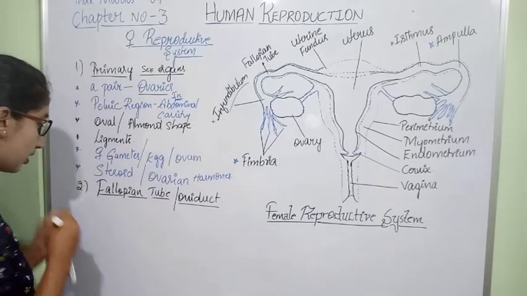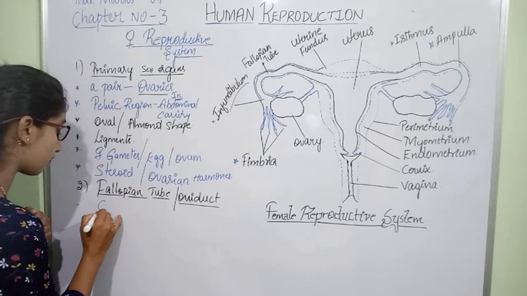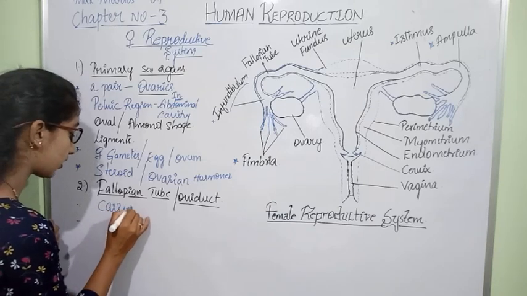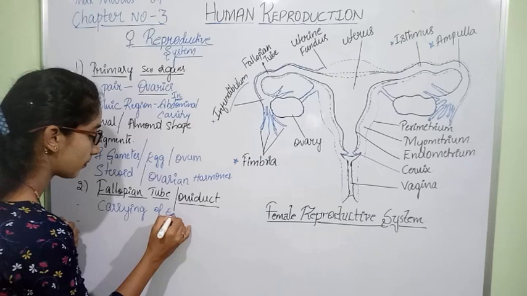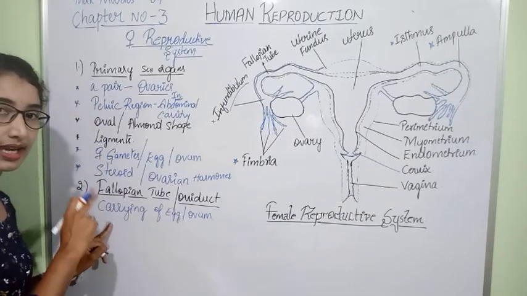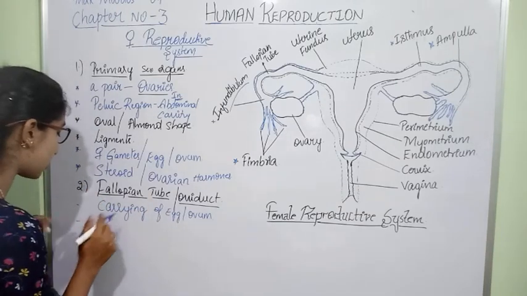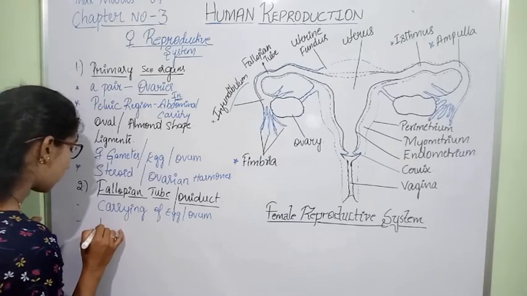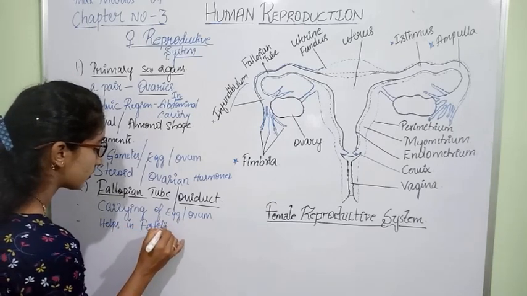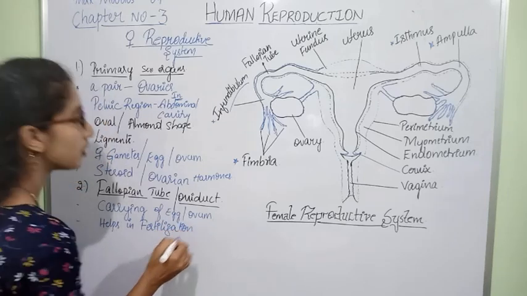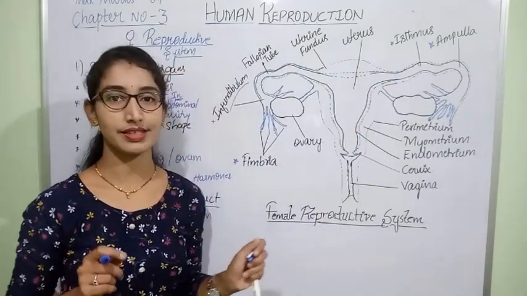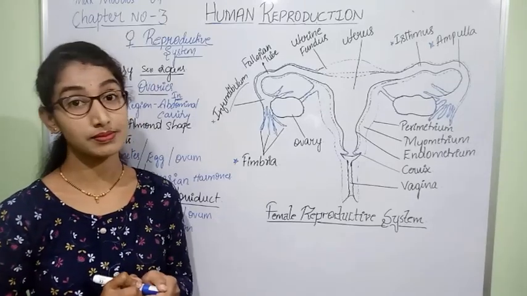Another function of the fallopian tube is that it helps in carrying the egg or ovum, collecting and carrying the egg, and the second function is that it helps in fertilization, because in these modified parts of the fallopian tube itself, the fertilization process mostly occurs.